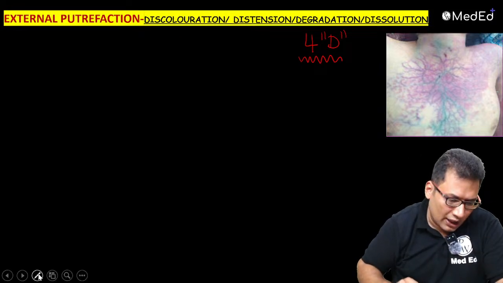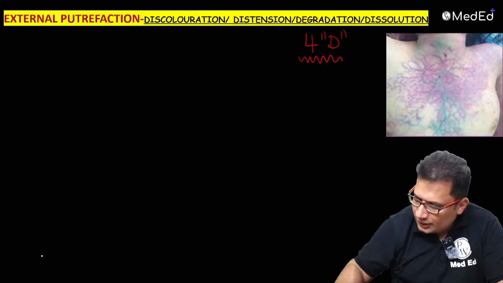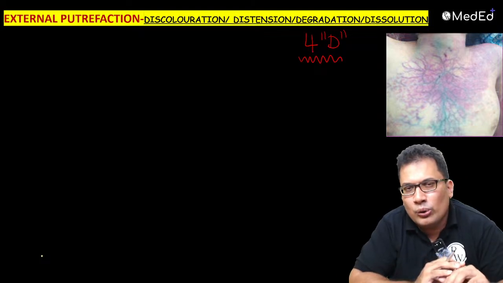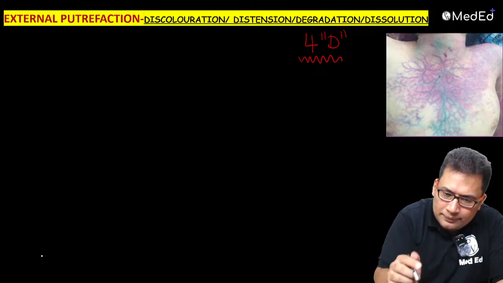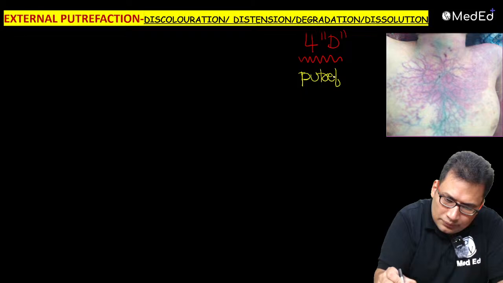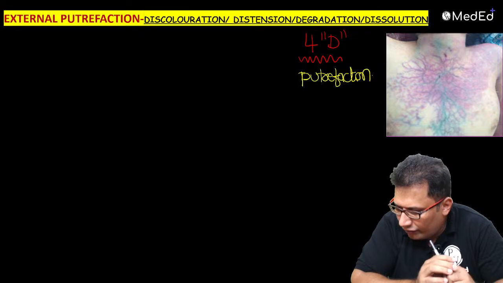So all of you write in the chat box. 4D, you write. Write this in the chat box, guys. 4Ds is equal to putrefaction. Write this in the chat box. Four Ds. Muhammad Ali. Very good.